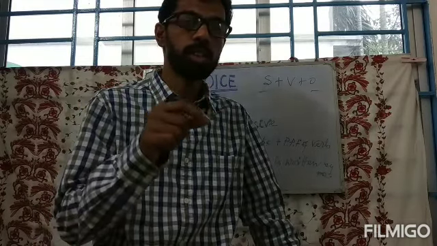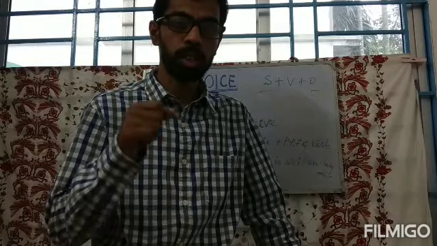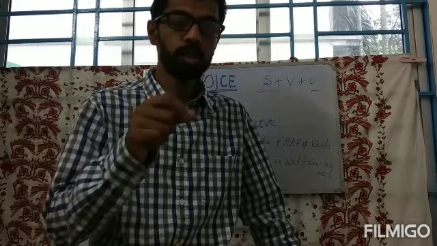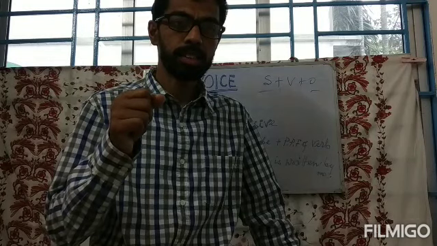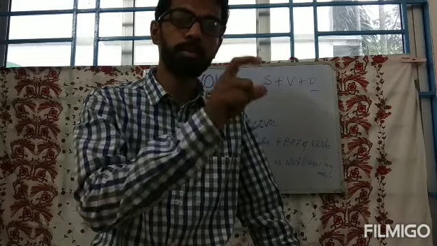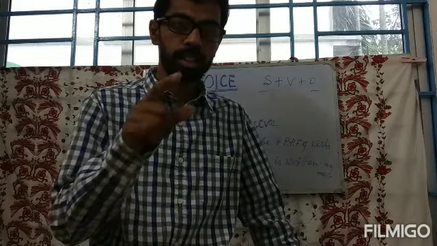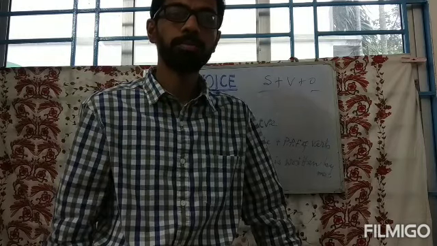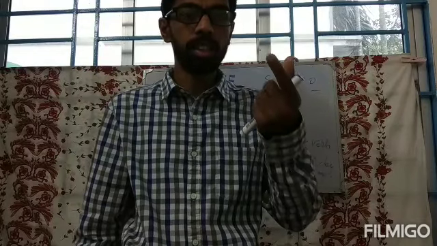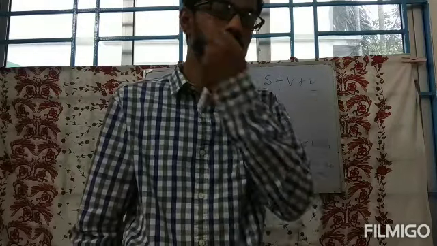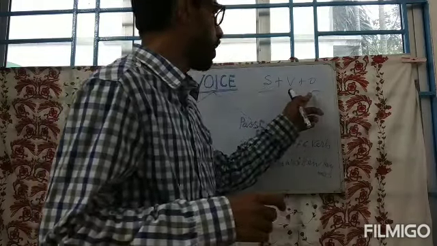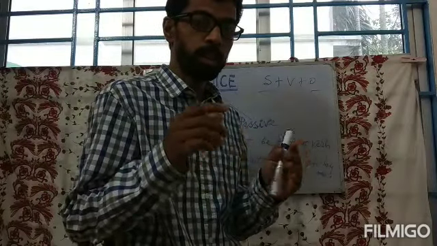The recent flood caused a huge damage to the crops and property. What I said, you have to put what before the verb. Here the verb is caused. So what caused huge damage to the crops and property? Obviously the recent flood. So this is the subject. Similarly, we will find the object by asking the verb with whom or what.